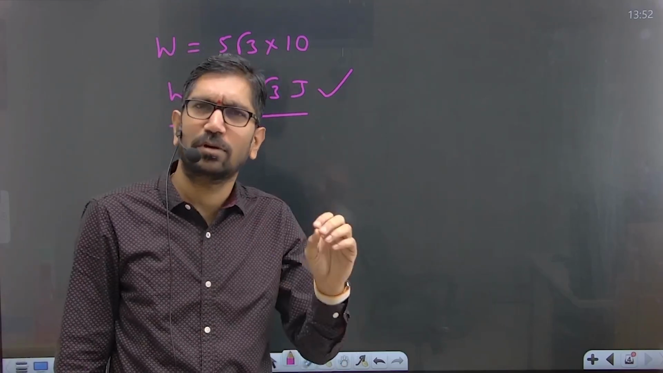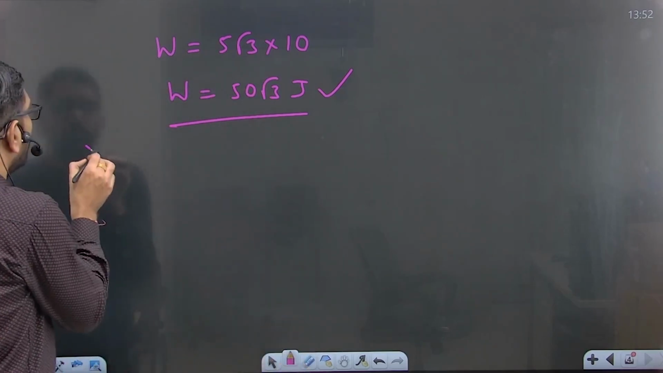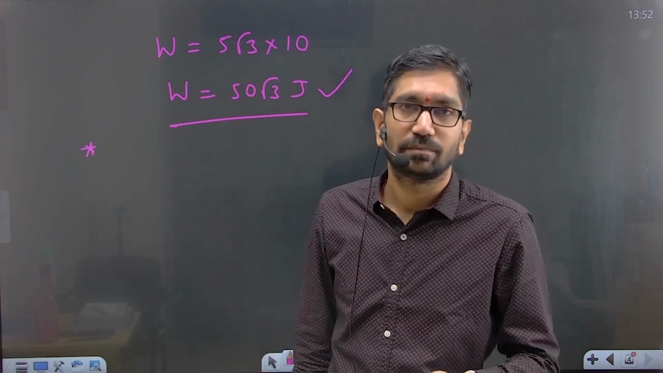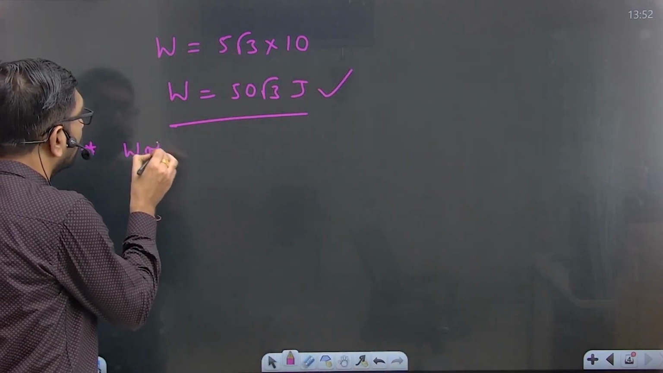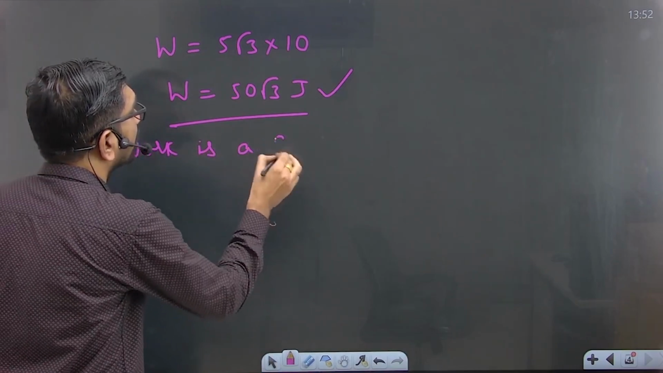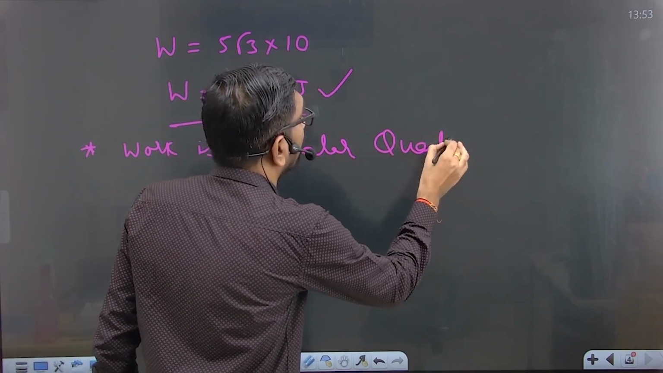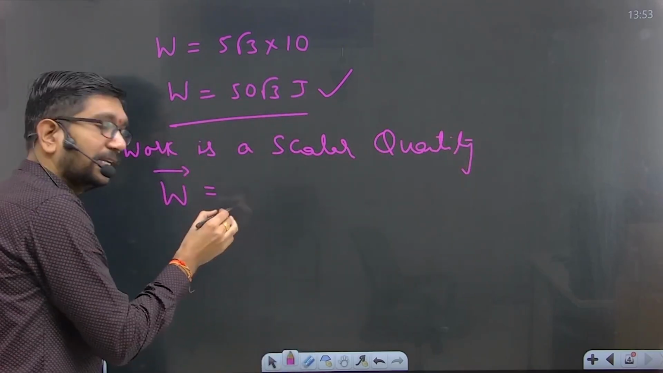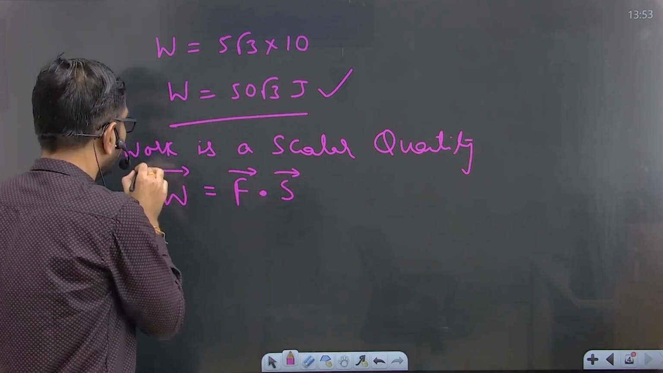I hope this has been clear for you, right? Now one more thing. Here the work done is a scalar quantity. Work is a scalar quantity. Okay, the work formula you have to write like this: F bar dot S bar.